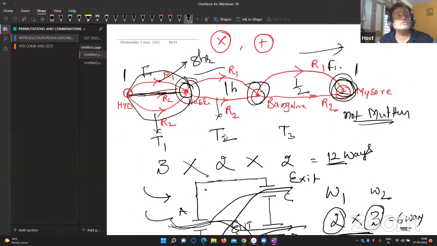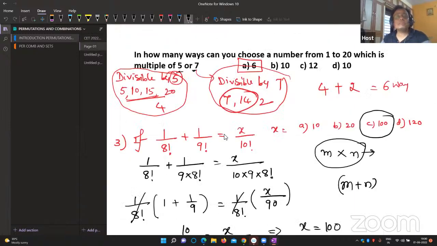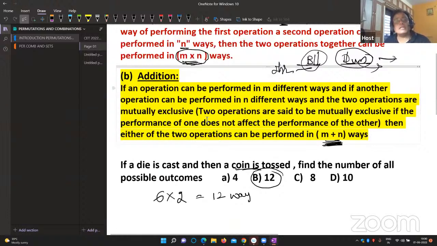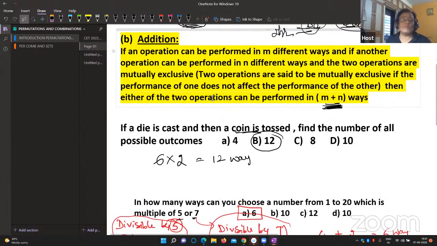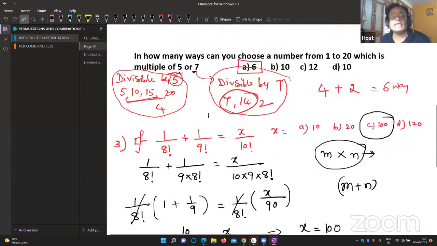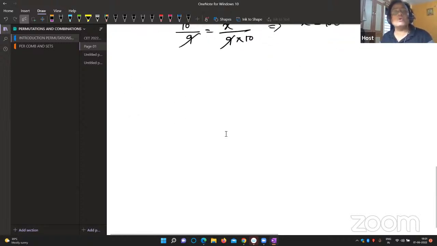In this case, you need to understand the definitions of mutually exclusive. So last and final, once again, these are the two definitions you need to understand. My dear students, now I'll solve some problems. Next, I'll discuss one more concept, permutations.